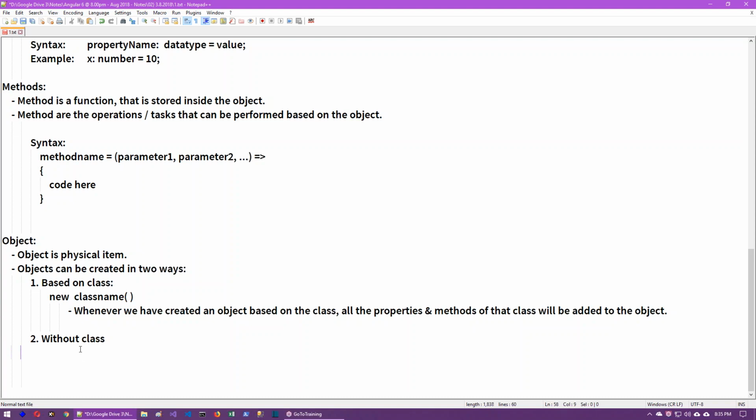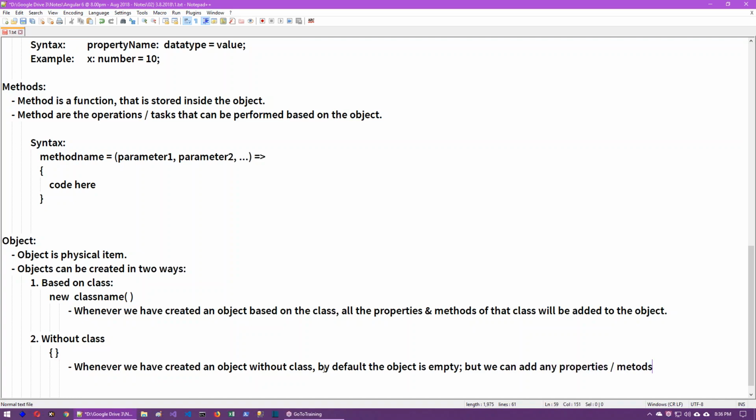But without the class, we have to follow the object literal syntax, that is brace open and brace close. This is another way to create an object. So whenever we have created an object without a class, that means by using this syntax, by default the object is empty, but we can add any properties, methods to the object. This time the object is like a free bird. The object can have any number of properties, any number of methods, whatever it wishes.